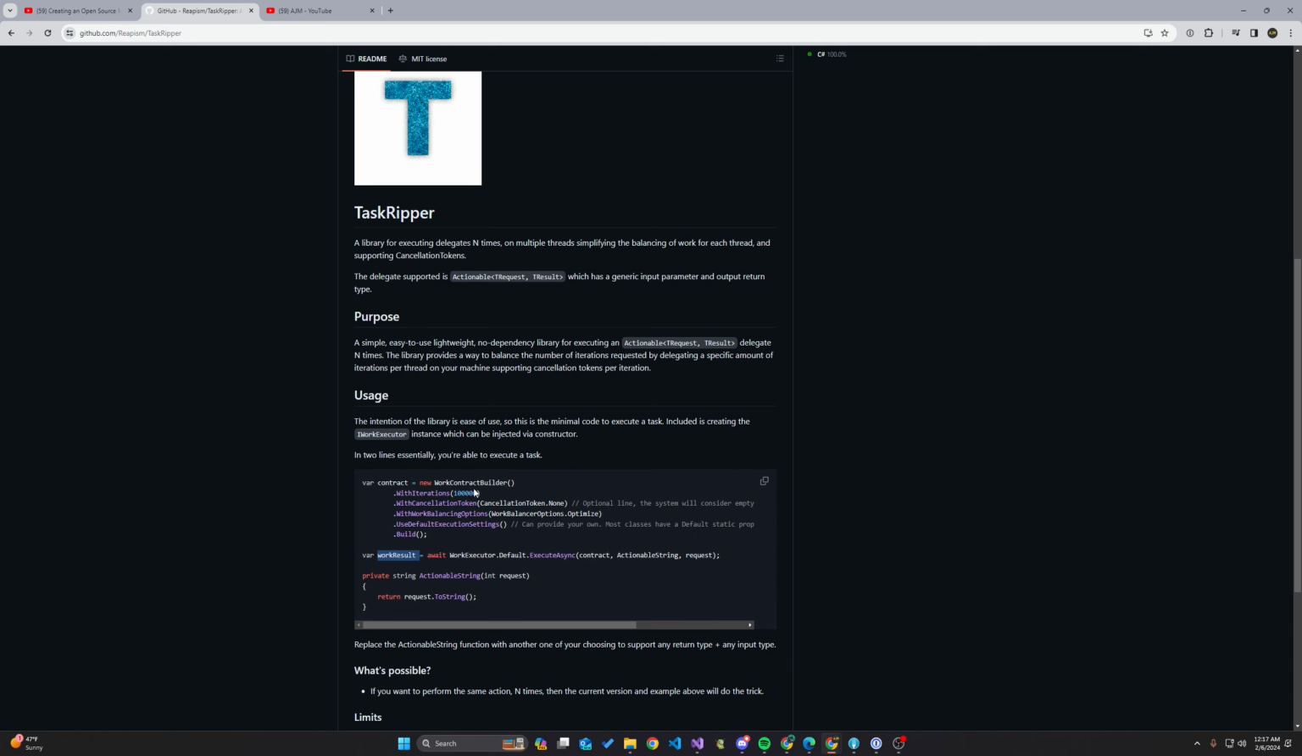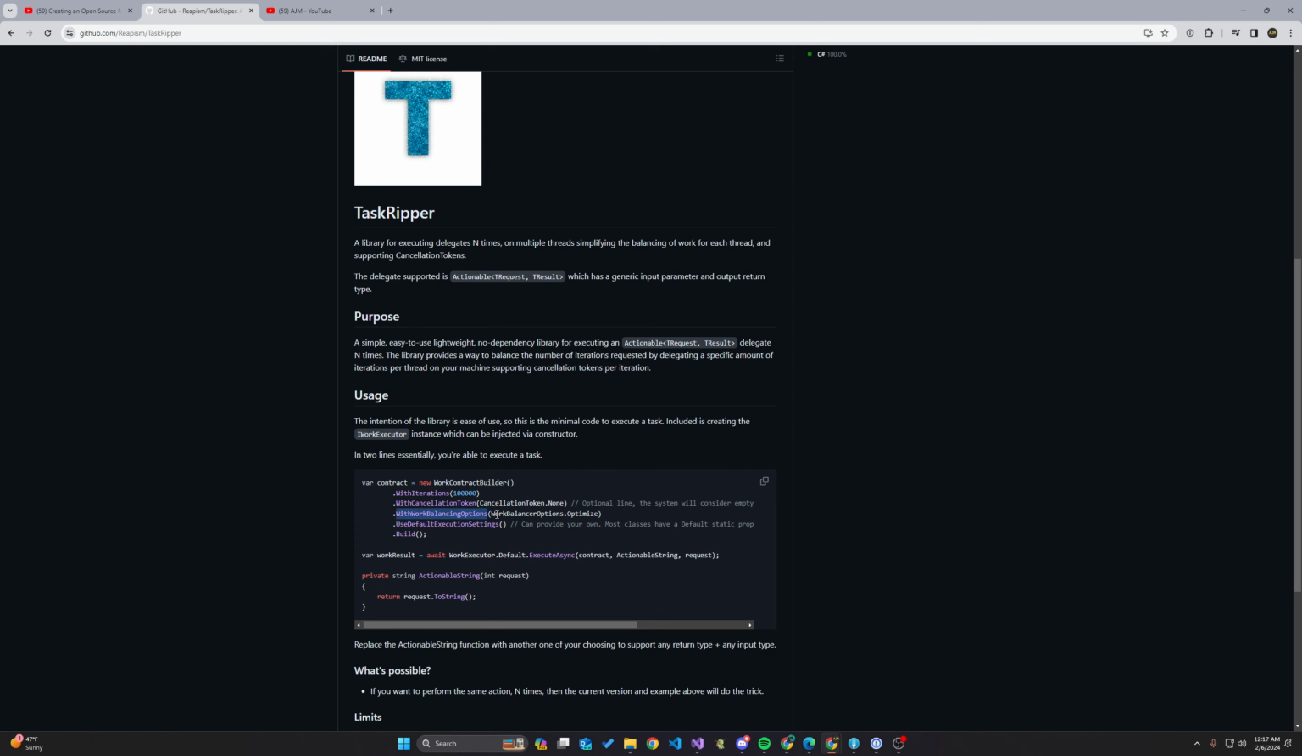So for example, creating a work contract uses the work contract builder. We tell it the number of iterations, let's say 100,000. We give it a cancellation token of none. Now the library is pretty smart here. If you do give it a cancellation token of none, it will not go ahead and try to support cancellation for each iteration. So that's pretty cool.